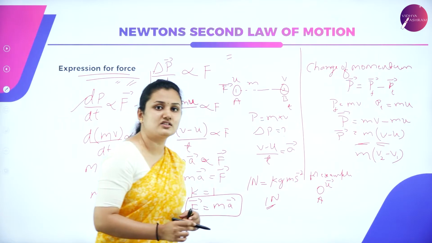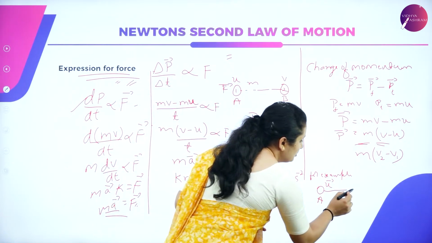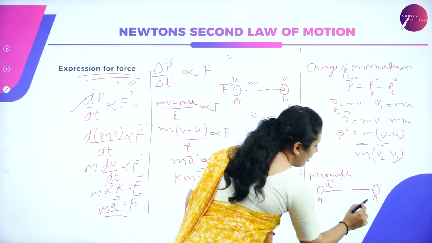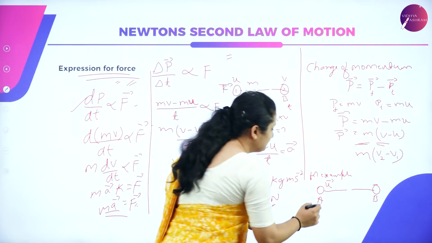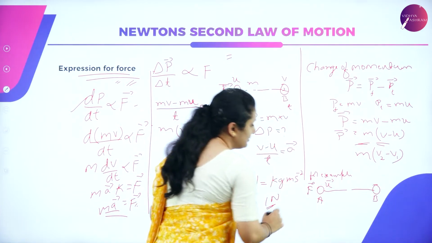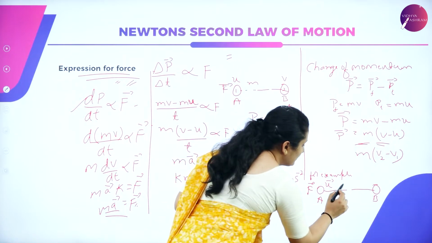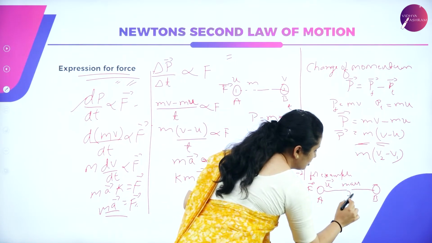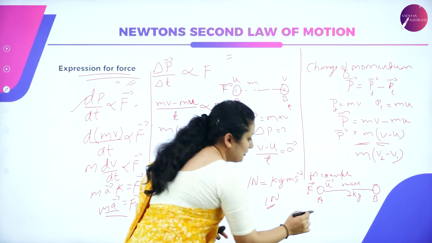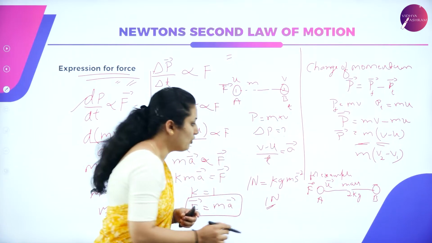The ball is moved to point B by applying a force F. The mass of the ball is 2 kg. So I am applying force.